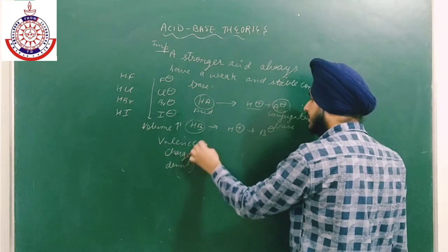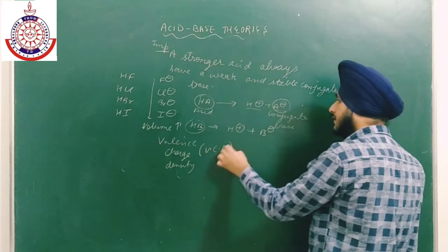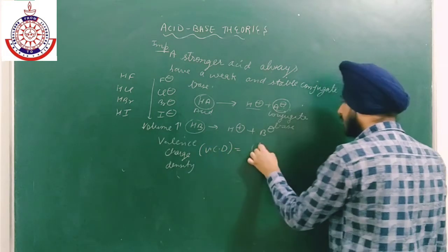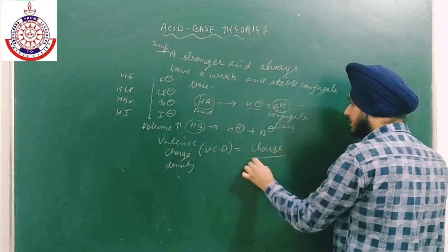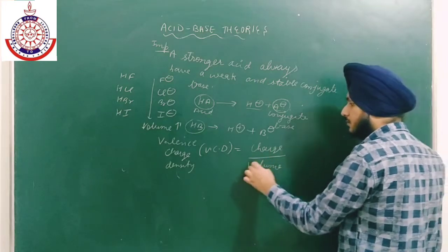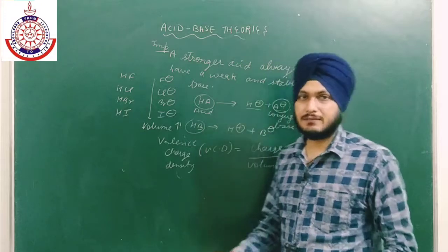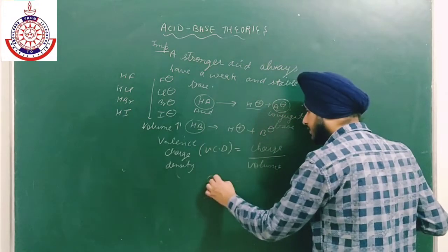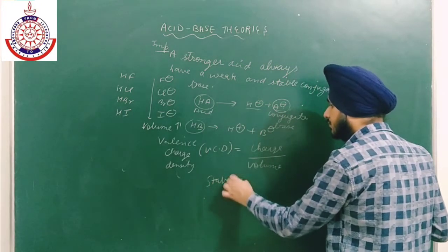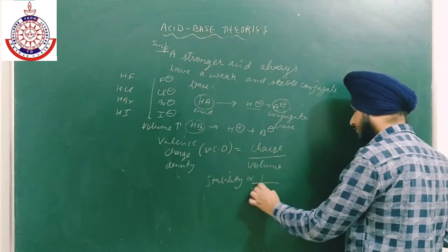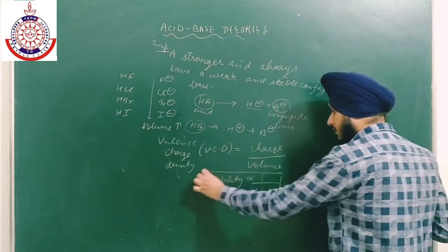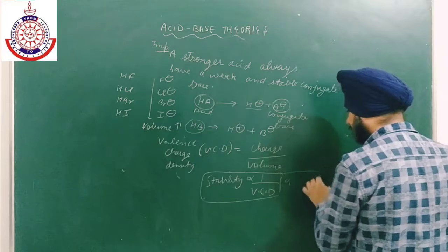Stability is inversely proportional to VCD. Now what is VCD? VCD is charge upon volume. If volume is more, then VCD will be less, and if VCD is less, the stability will be more. So stability is inversely proportional to VCD and directly proportional to volume.